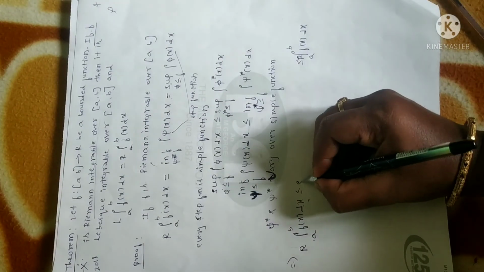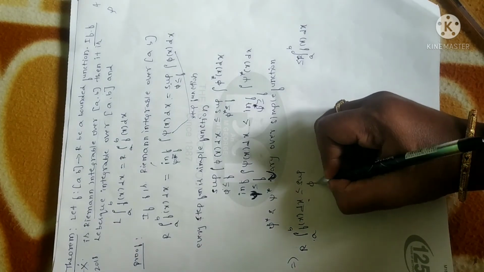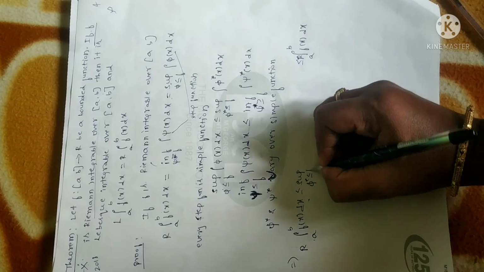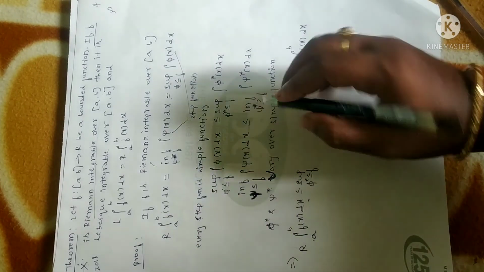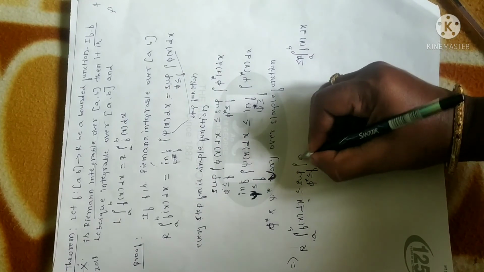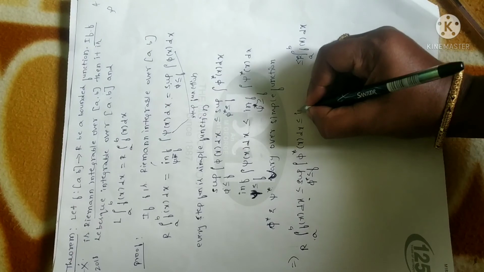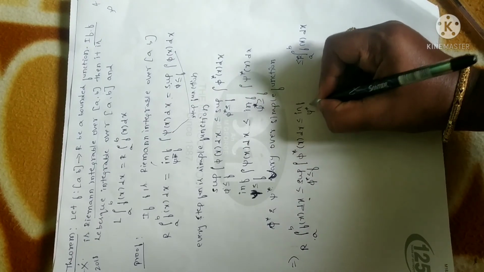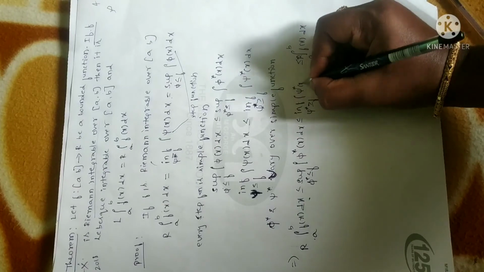So let me write here the supremum of all pi stars. Why? Because pi star and psi star are the varying functions, right? Whereas pi and psi are not varying. So the supremum of the integral of pi star of x dx is less than or equal to the infimum of the integral of psi star of x dx.